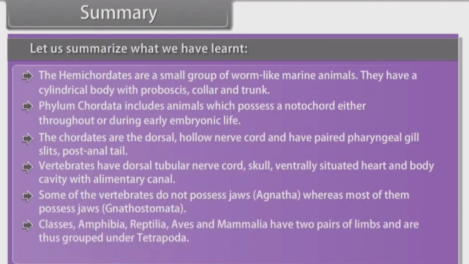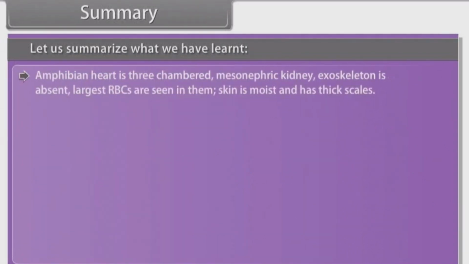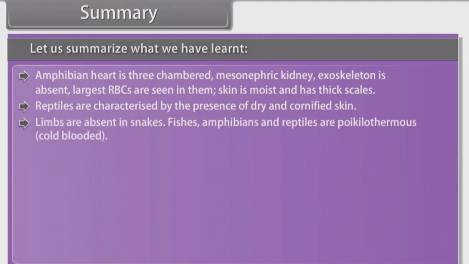Gnathostomata, classes Amphibia, Reptilia, Aves and Mammalia have 2 pairs of limbs and are thus grouped under Tetrapoda. The amphibians have adapted to live both on land and water. Amphibians' heart is 3-chambered. Mesonephric kidney. Exoskeleton is absent. Largest RBCs are seen in them. Skin is moist and has no scales. Reptiles are characterized by the presence of dry and cornified skin. Limbs are absent in snakes. Fishes, amphibians and reptiles are poikilothermous, that is, cold-blooded.